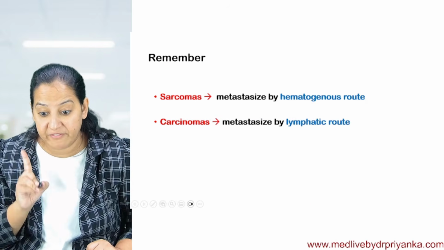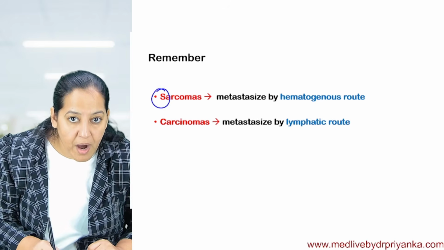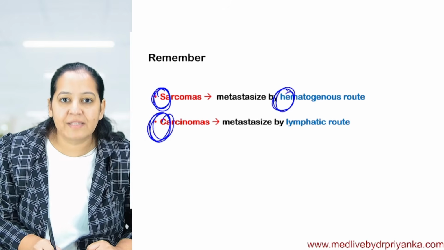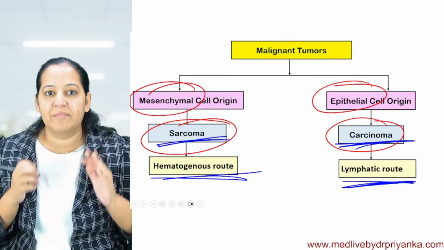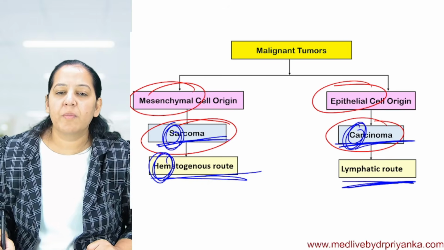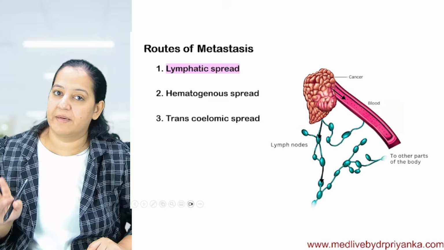So which tumor spreads via which route? You have to learn it. You get MCQs on that. So sarcomas spread via blood and carcinomas spread via lymphatic route. Same thing is written. Sarcoma spreads via hematogenous route. Carcinoma spreads via lymphatic route. Make some mnemonic and learn it. You get MCQs on that.